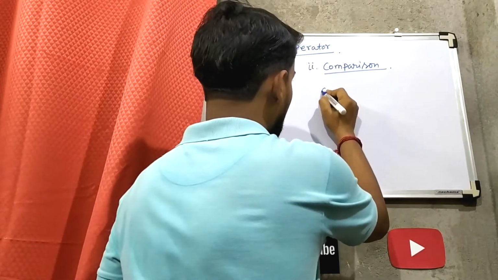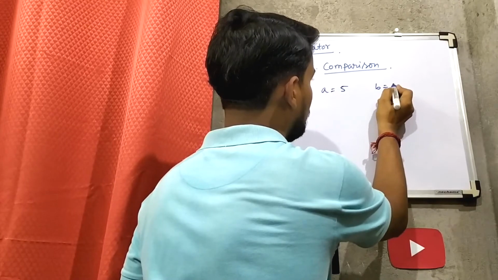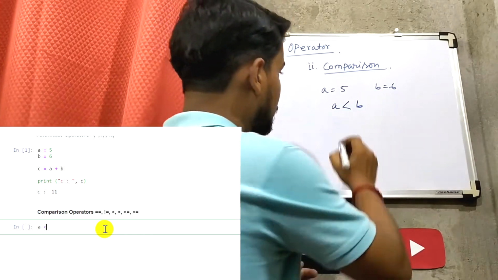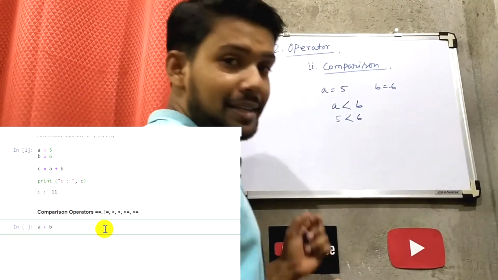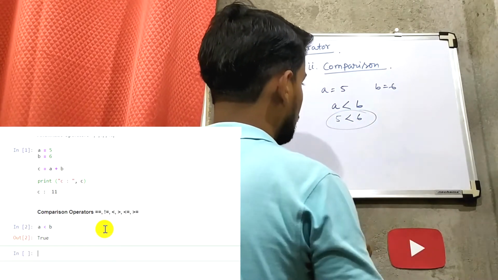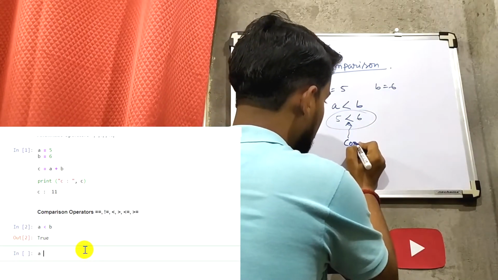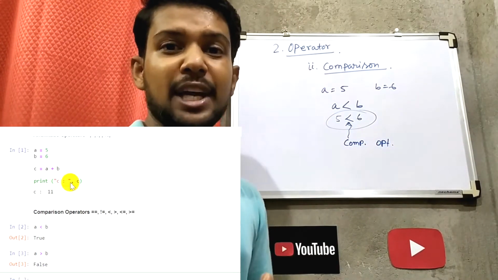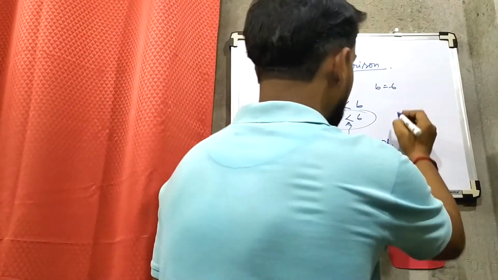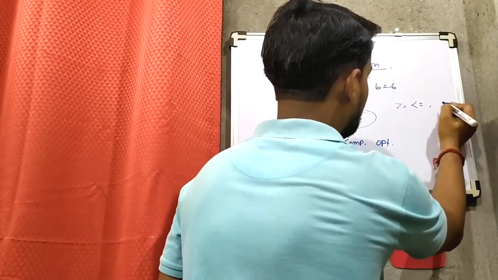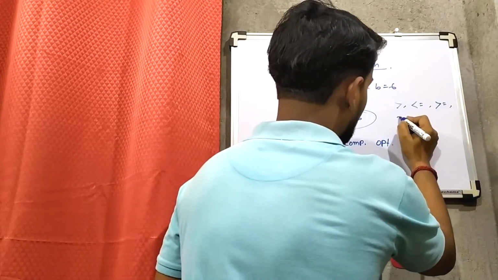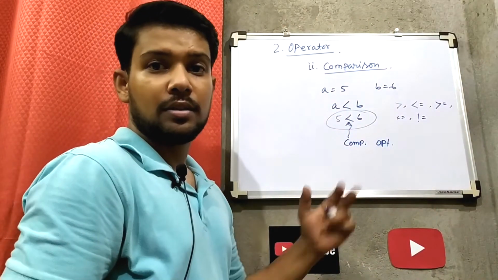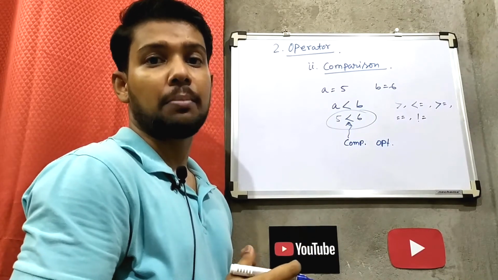For example, a equal to 5 and b equal to 6, and you want to check whether a is less than b or not. So is 5 less than 6 or not? Yes, it is true. So this is a comparison operator. Apart from this, we have many other comparison operators like greater than, less than or equal to, greater than or equal to, not equal to. All these are different types of comparison operators.